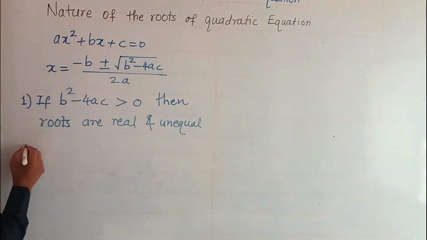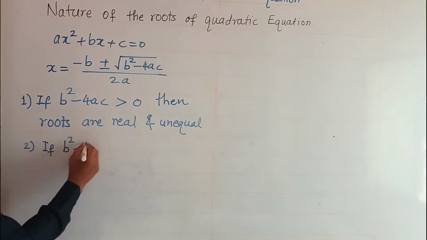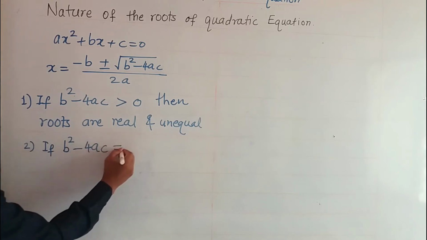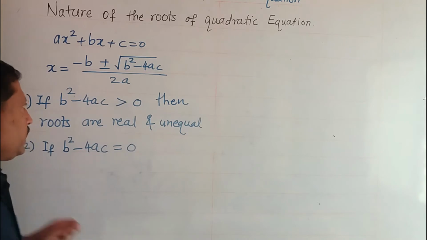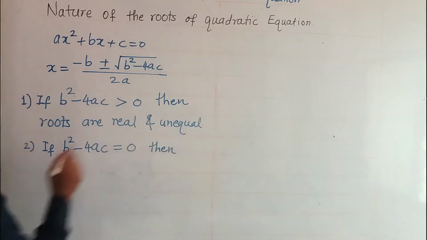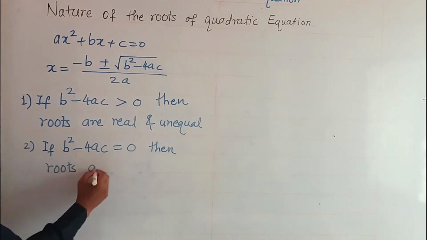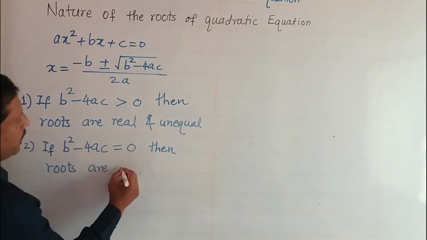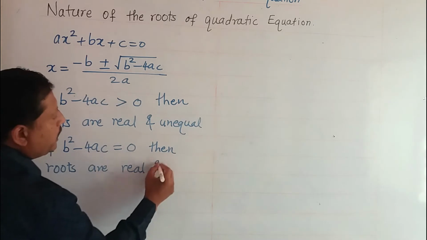The second possibility is that b square minus 4ac is equal to 0, not less than 0 or more than 0. Then the roots of this quadratic equation are equal, real numbers. Note that they are real numbers and they are equal.